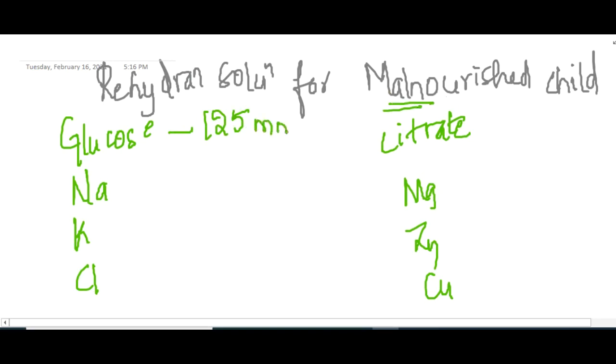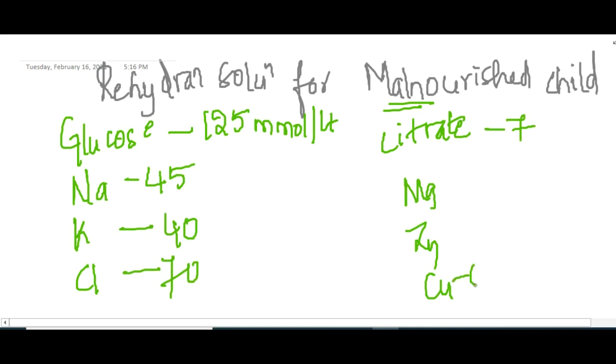So glucose is higher because the baby is malnourished. Glucose is 125 millimoles per liter, and sodium is less, that is 45 millimoles per liter. Potassium is 40 millimoles per liter, chloride is 70 millimoles per liter, citrate is 7 millimoles per liter, and copper is 0.045 millimoles per liter.